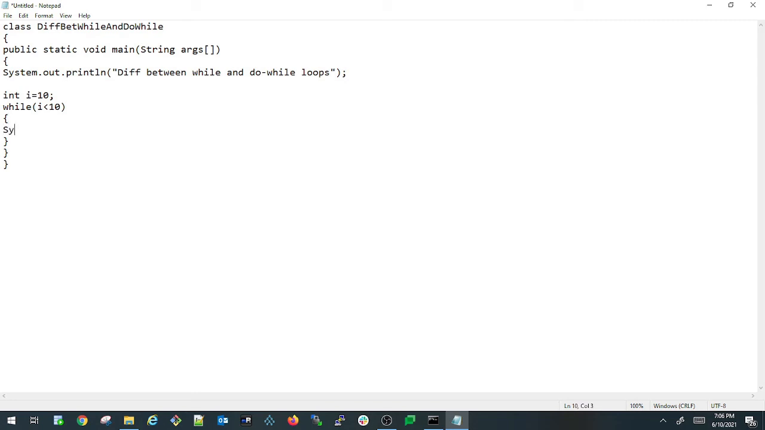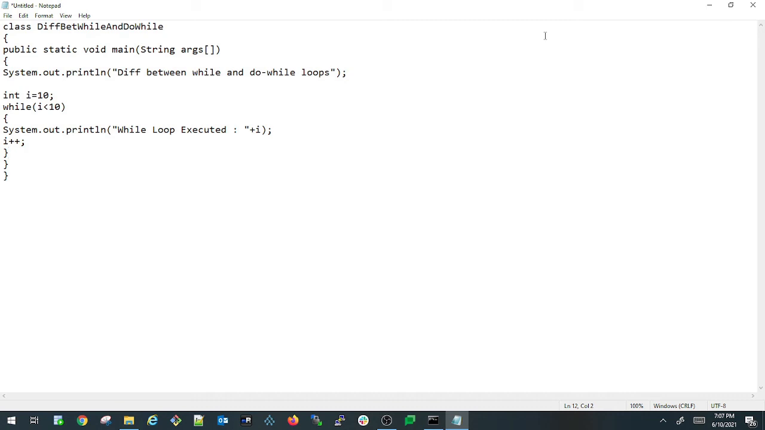Inside that I'm printing System.out.println. I'm saying "while loop executed", and I'm just printing the value i here, and inside that I put an increment for the variable i, so i++, so the value of i will be incremented by 1. I'm just putting a semicolon to finish my statement.